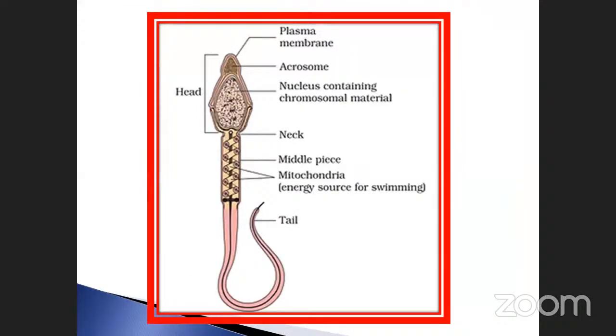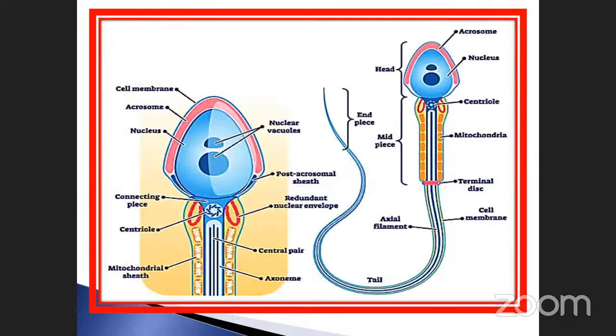See, another one is this, your book diagram. Plasma membrane, acrosome, nucleus containing chromosomal material, neck, middle piece, mitochondria, the energy source for swimming, and tail. This is collectively called the head. That thing also we already discussed, isn't it? So it's also another category.